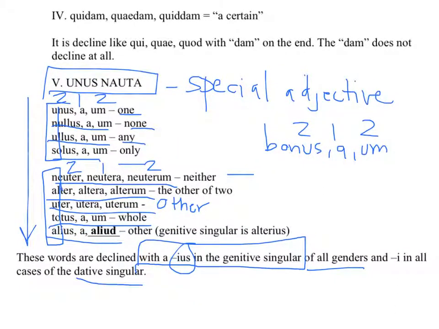So their dative singular and their genitive singular, in all genders, are different than the regular 2-1-2 adjective. They have an ius and an i, where they should just have the regular 2-1-2 adjective endings.